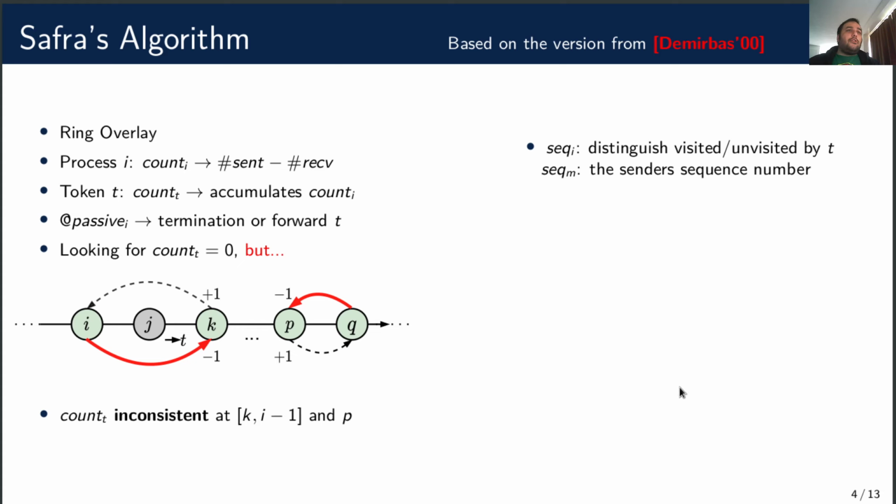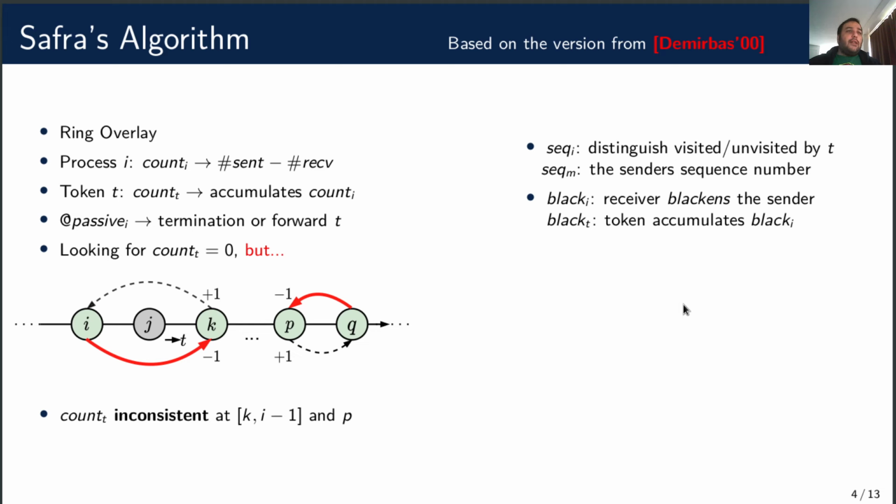So we use a sequence number at each process to separate visited and unvisited. This is incremented when the token is forwarded and is attached to every message. When a message is received, if the sender has a higher sequence number but a lower ID, we know it's the first case. If the sequence numbers are the same but the sender's ID is higher, we know it's the second. If either holds, the receiver marks the sender as black, and the black colors are accumulated by the token.